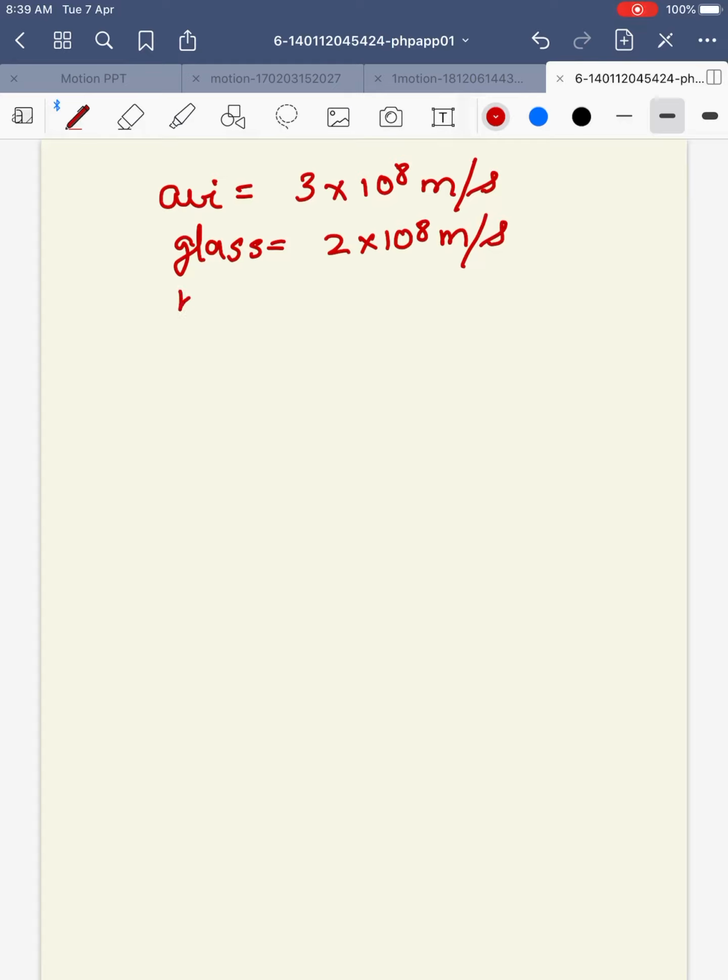In air, we take the speed of light as 3 × 10^8 meters per second. Speed of light in glass is 2 × 10^8 meters per second, and speed of light in water is 2.25 × 10^8 meters per second.